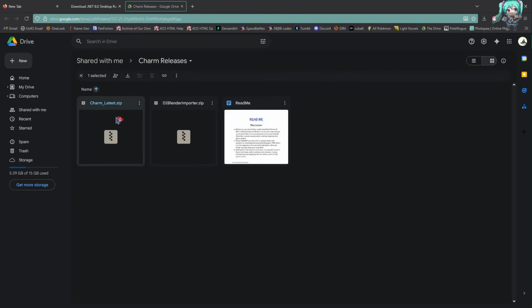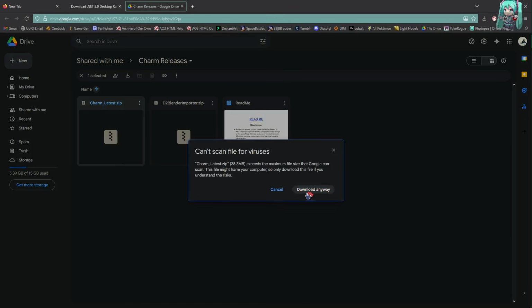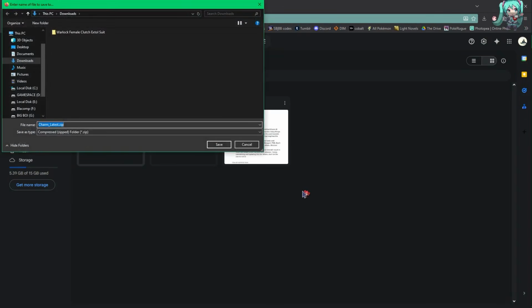Choose the install location and then save the charm latest.zip file there. Do the same with the D2 Blender importer.zip.